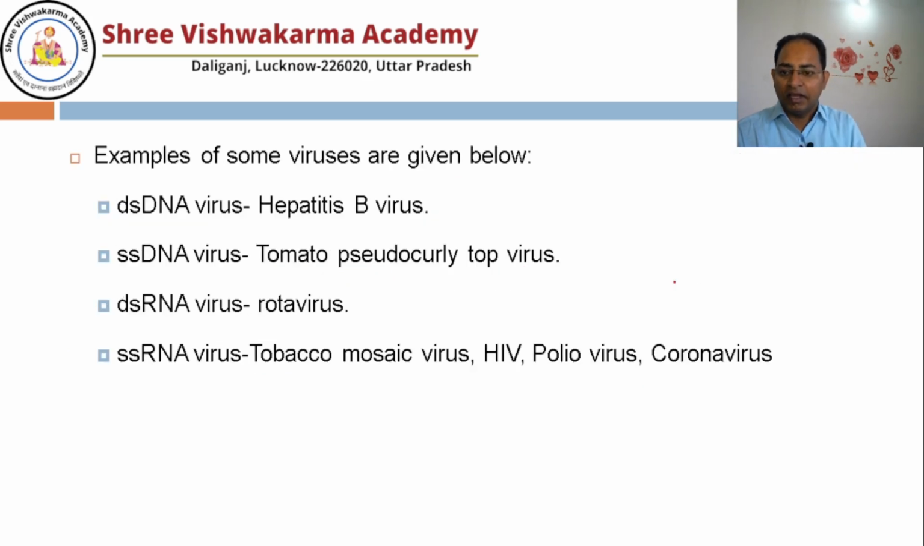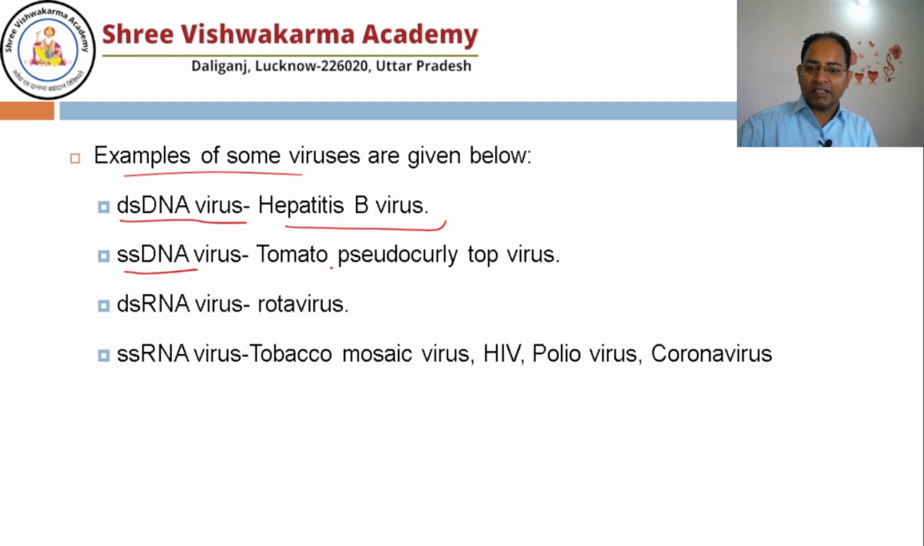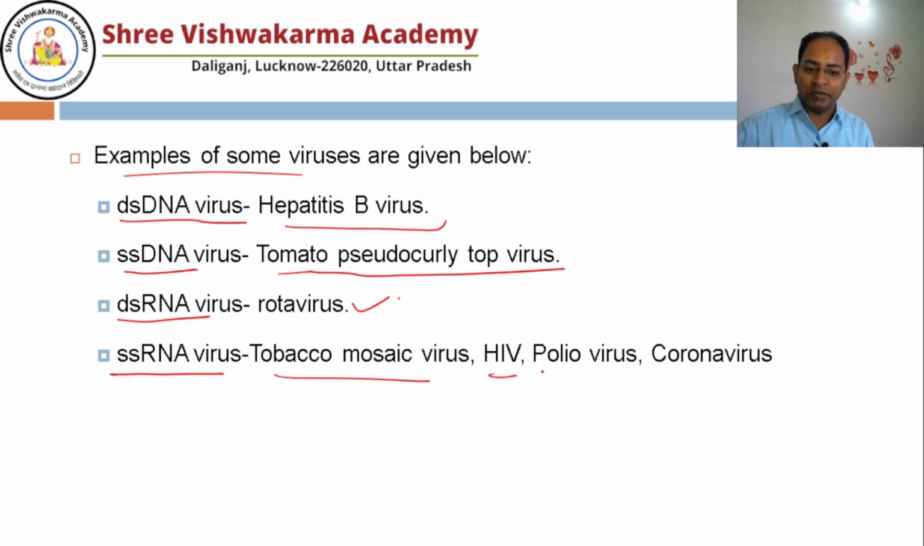Okay. Examples, you can memorize some examples: double stranded DNA virus, hepatitis B virus, which causes hepatitis. Single stranded DNA virus, tomato leaf curl virus. Double stranded RNA virus, rotavirus, which causes diarrhea in infants, in small babies. Single stranded RNA viruses are tobacco mosaic virus, HIV, polio virus, coronavirus.